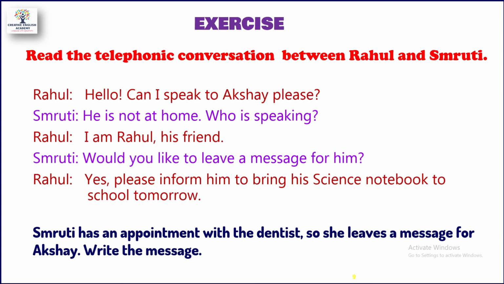You now know which points should be there in the message. First of all, the title. The entire message should be written in a box. At the top, the title, then date, then timing, then salutation, then body of the message, and lastly the addresser, or the person who has written the message. So I hope you understood how a good message should be written and which points it should have.